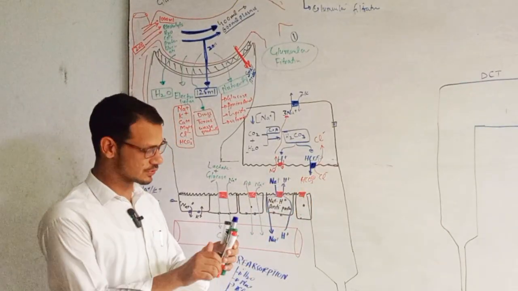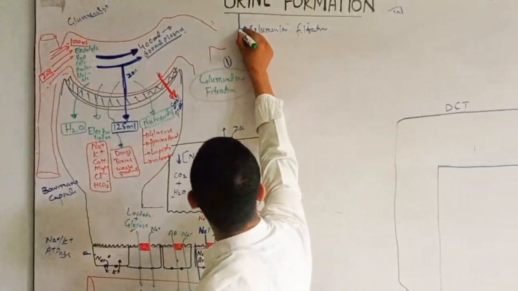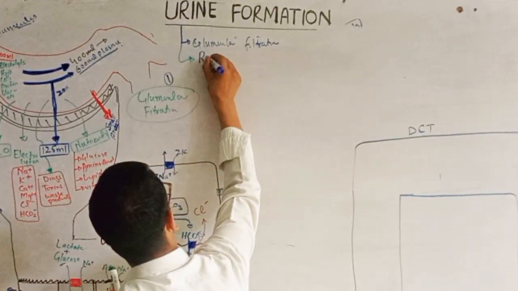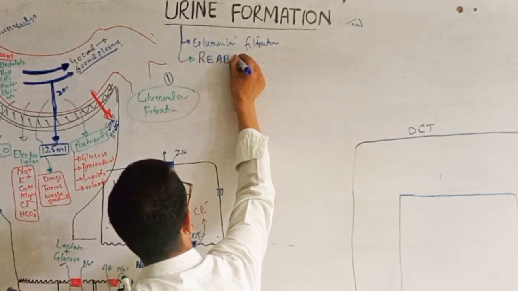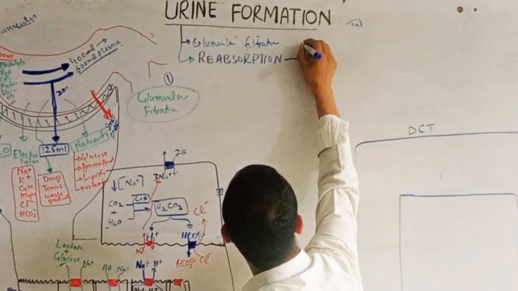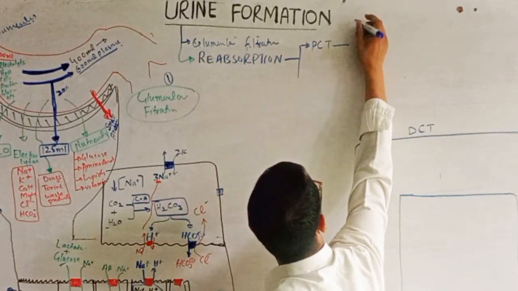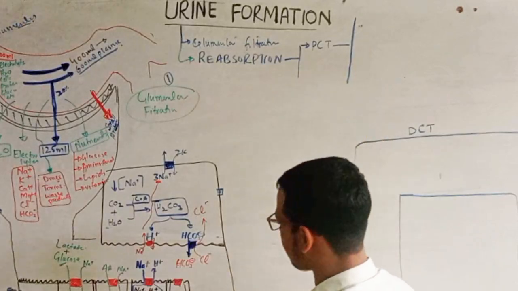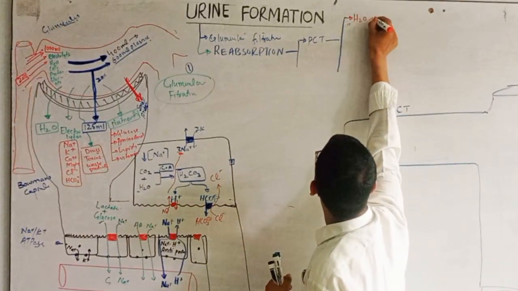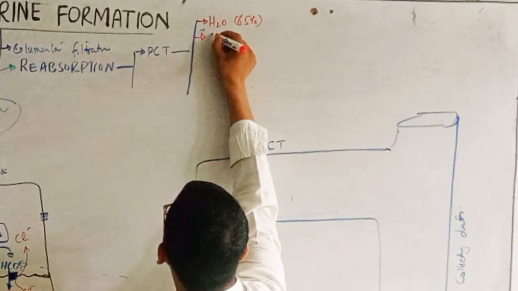Now what are the values of the reabsorption in the proximal convoluted tubule? The second step is reabsorption. The first reabsorption occurs in the proximal convoluted tubules. First of all, water is reabsorbed 65%.